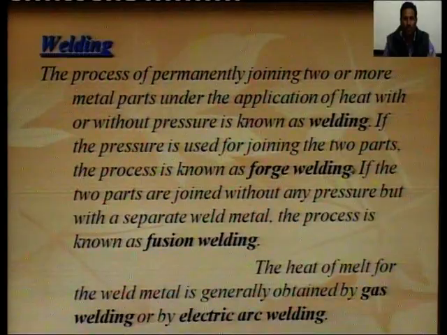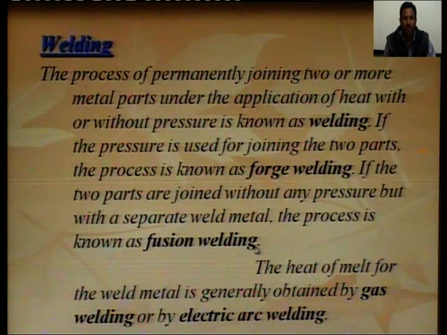If pressure is used for joining the two parts, the process is known as forge welding. If the two parts are joined without any pressure, but with a separate weld metal, the process is known as fusion welding.